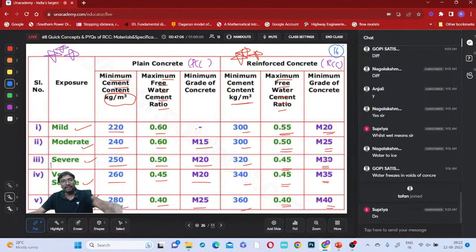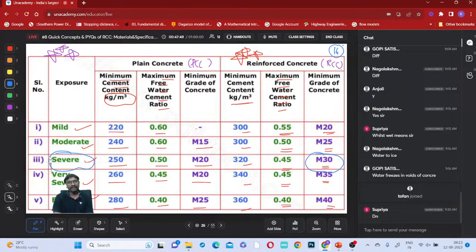You know which question is repeated many times? The M30 severe exposure condition question. I don't know how many times, but it is repeated so many times you can't even count. In many examinations they have repeated this question. For severe exposure condition, what is the minimum grade of concrete? M30. And the minimum grade of concrete recommended in coastal areas is also severe, M30. The same question has been asked many times. Observe the PYQs and you will get an idea how many times it is asked.